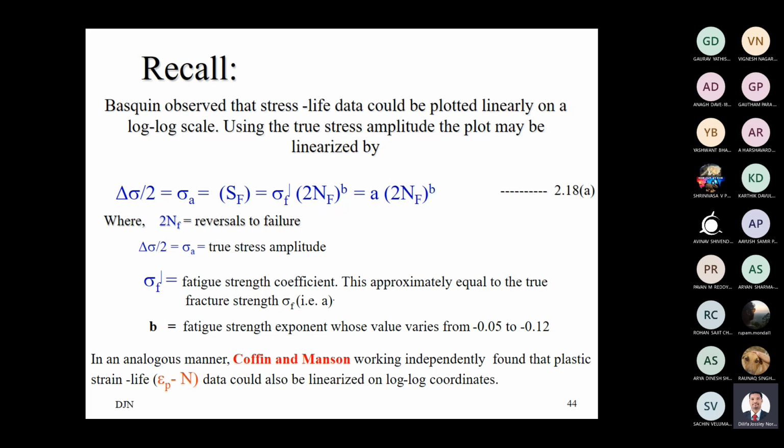So this is the SN life approach, the Basquin equation, what you find here. In the Basquin equation, we correlate strength.